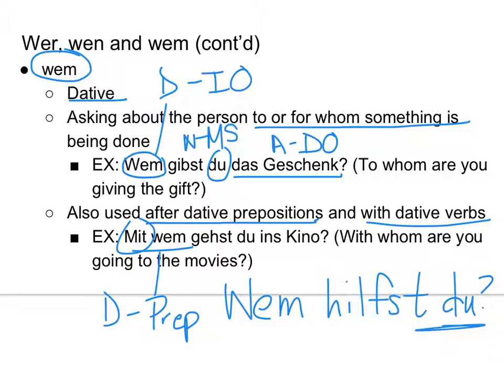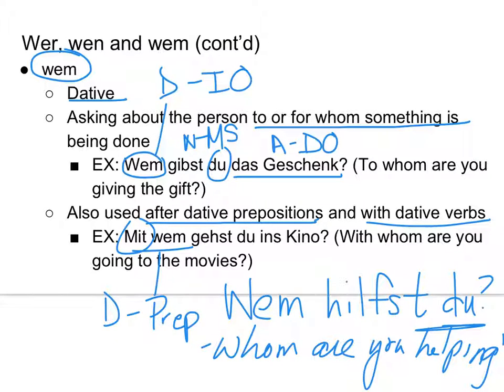Who or whom? Whom are you helping? Okay, because you're the one doing the helping. We're trying to figure out whom you're helping. Okay, so wem hilfst du? Like I said, in specifically American form of English, we are lazy about that.